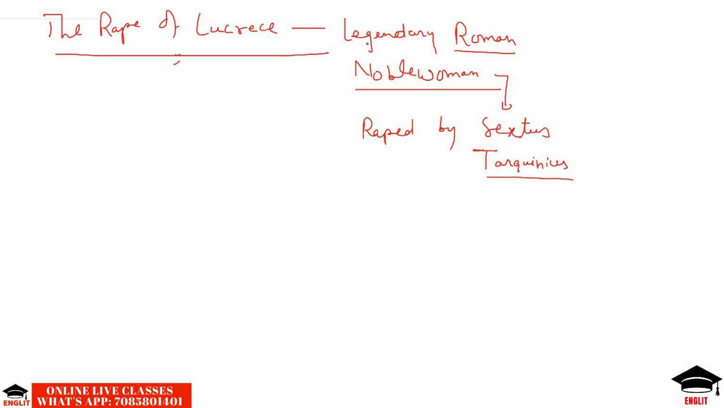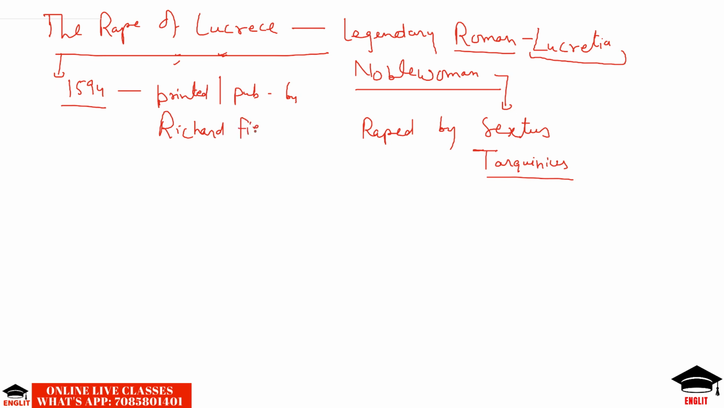The Roman name of Lucrece is also Lucretia. The original name is Lucretia, which Shakespeare altered somewhat. The poem was published in 1594 and printed by Richard Field.